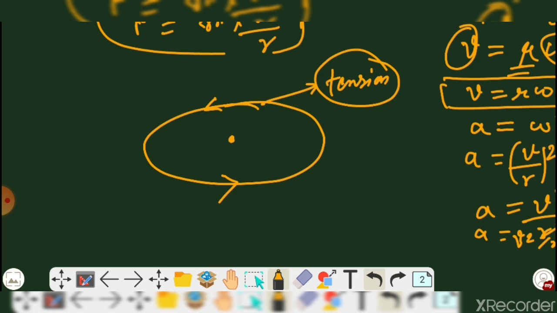So now, what happens actually? We have just considered that a car is moving in a circular path.